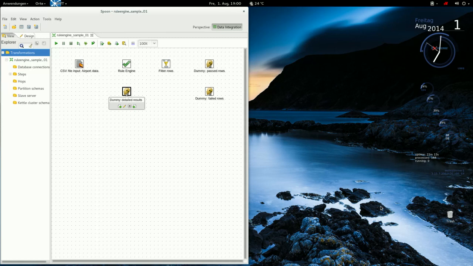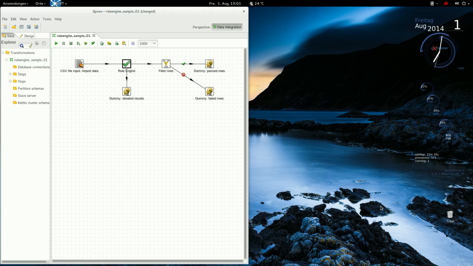Here we have an additional step which we can optionally connect to the rule engine step, and it gives me the detailed results of the rules, of what went wrong or which rules did pass the tests. Okay. So let's connect the steps together. So we have a flow of data. And this is really all that you have to do in Pentaho PDI to get going.